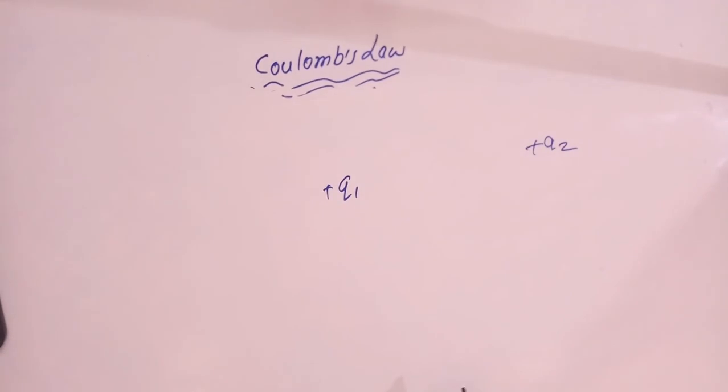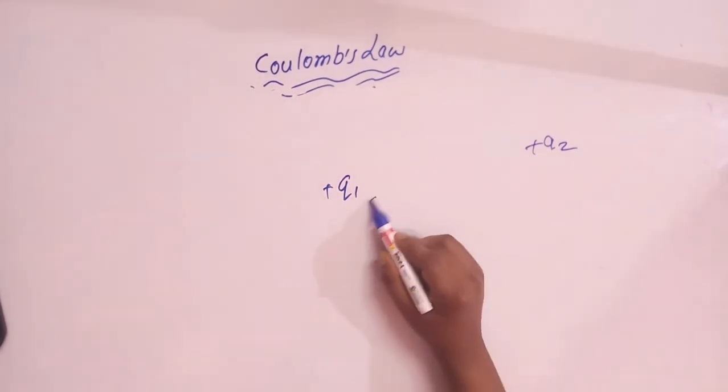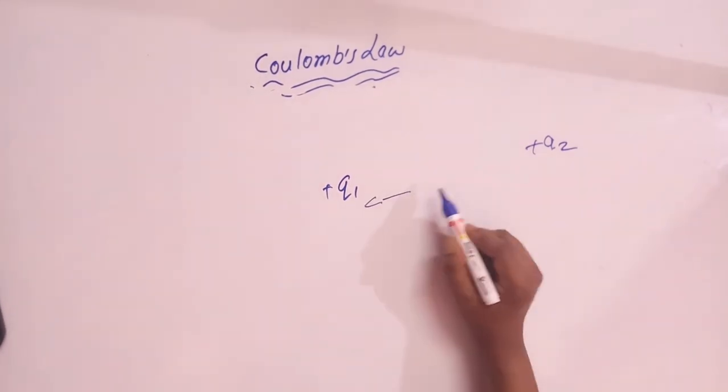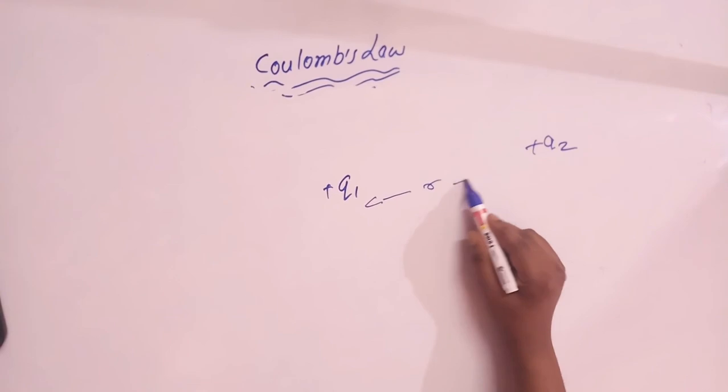Let's take a charge q1 and another charge q2, and both are positive in nature, and the distance between them is r.